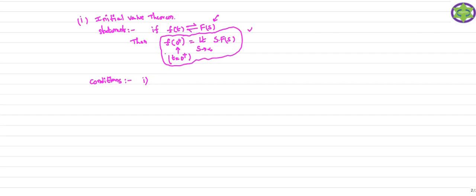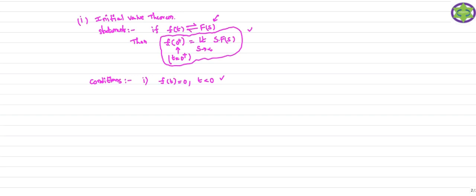Otherwise, if the signal does not satisfy these two conditions, we cannot fulfill this statement. The statement is wrong if the signal does not satisfy these conditions. The first condition is that the signal we are considering here, f of t, is equal to 0 for t less than 0.